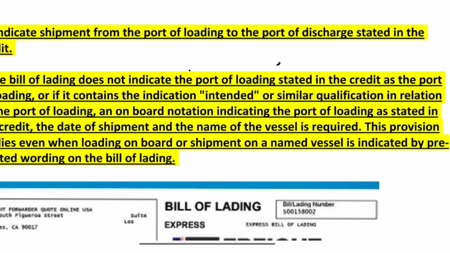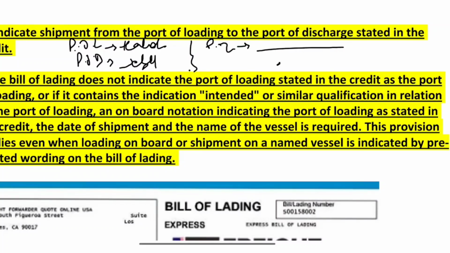It must indicate shipment from the port of loading to the port of discharge stated in the credit. Let's say in the credit, the port of loading is mentioned as Haldia and the port of discharge is mentioned as Jebel Ali. Then in the bill of lading also, the port of loading must be mentioned as Haldia and the port of discharge must be mentioned as Jebel Ali.